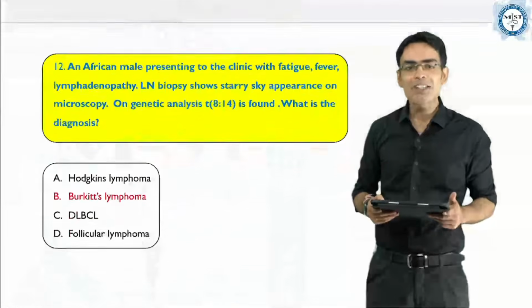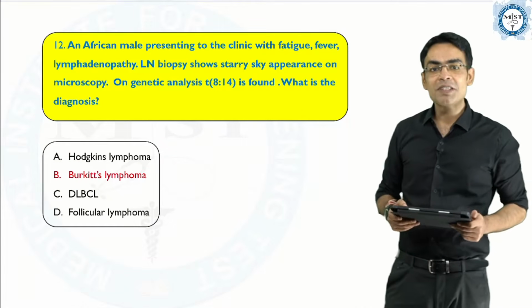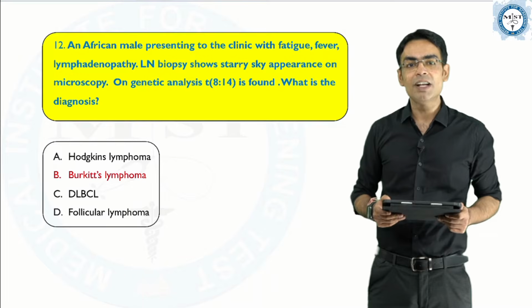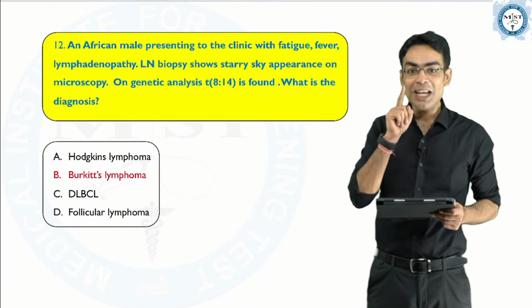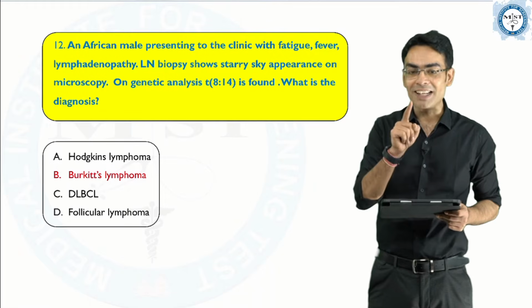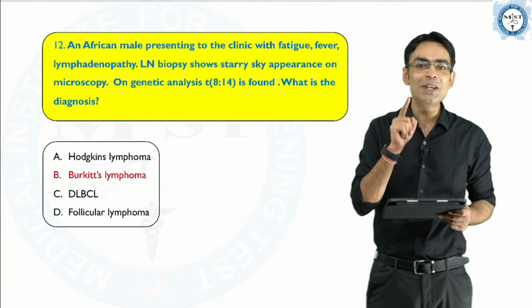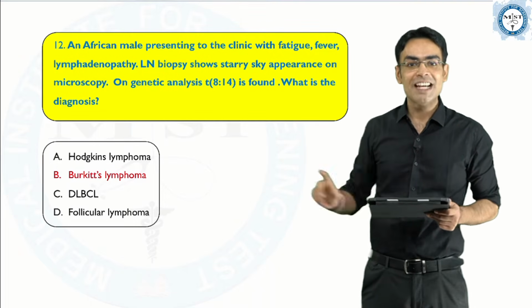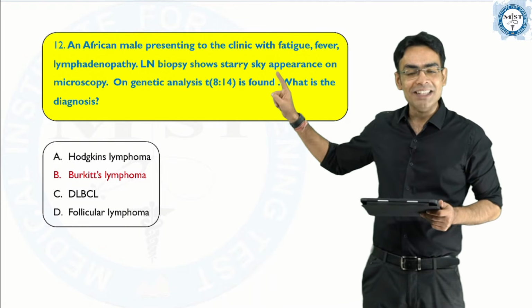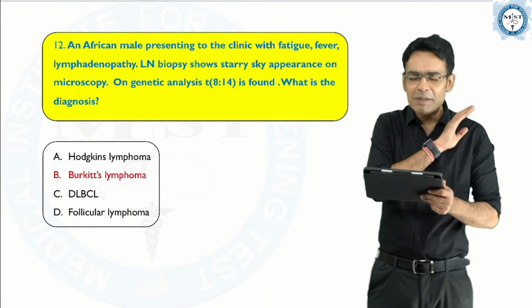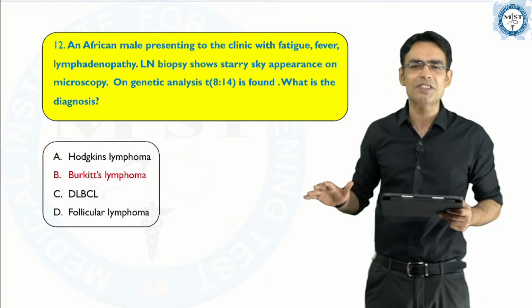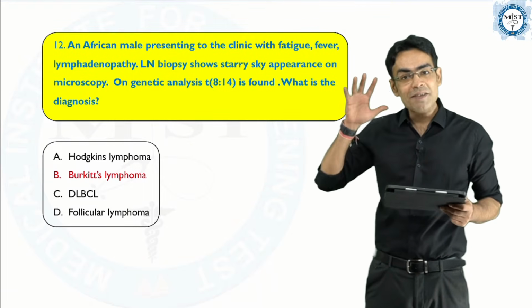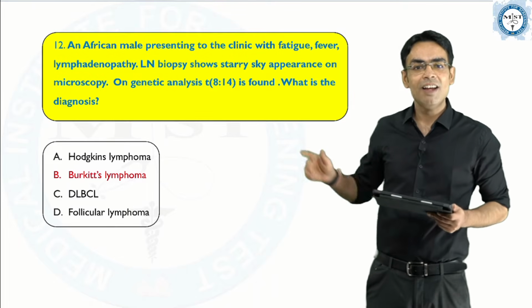Moving on to the next question. An African male presenting to the clinic with fatigue, fever, lymphadenopathy. The word African, I have discussed this in the class, that if they are giving you the word African, always look into the options for Burkitt. Shows starry sky appearance. We have revised it numerous times in the chanting sessions, numerous times in our classes, and even your TNDs had these questions.